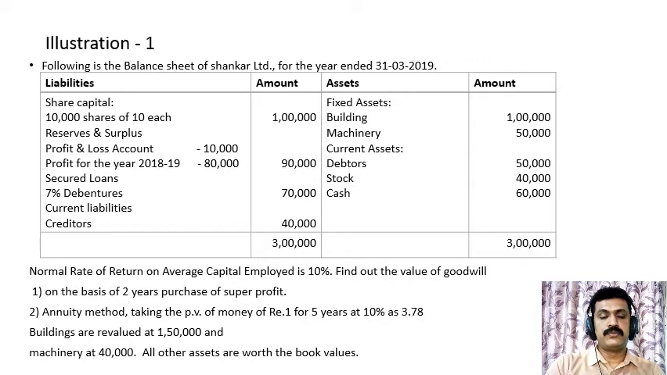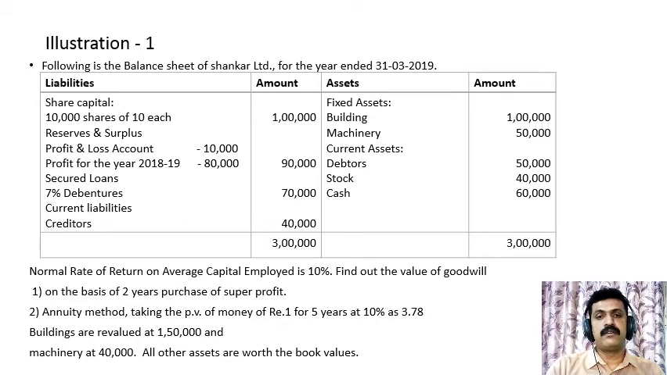Now let's move on to some illustrations. In this problem, the balance sheet of Shankar Limited for the year ended 31st March 2019 is given to you. On the liability side, you have items such as share capital, 10,000 shares of rupees 10 each, 1 lakh; reserves and surplus, that includes profit and loss account 10,000, profit for the year 18-19 80,000, total 90,000. Secured loans under that 7% debentures rupees 70,000. Current liabilities under that creditors 40,000. So total liabilities are 3 lakhs.